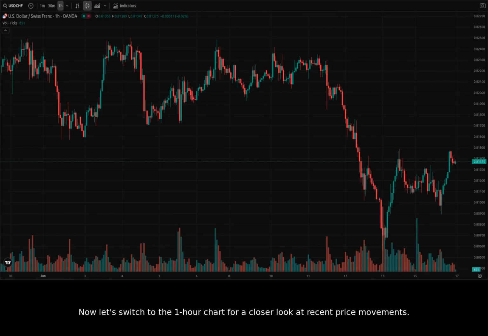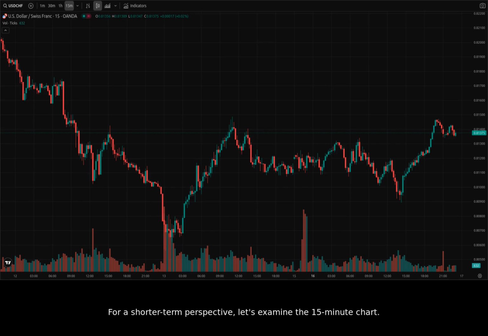Now let's switch to the one-hour chart for a closer look at recent price movements. On the hourly chart, the recent price action indicates a choppy sideways pattern. If we narrow down the time frame, we can see more detail in the recent price swings. We are currently in a downtrend. There have been a few brief attempts to push higher, but these have been met with resistance around 0.8133. The price appears to be stabilizing around 0.8122.